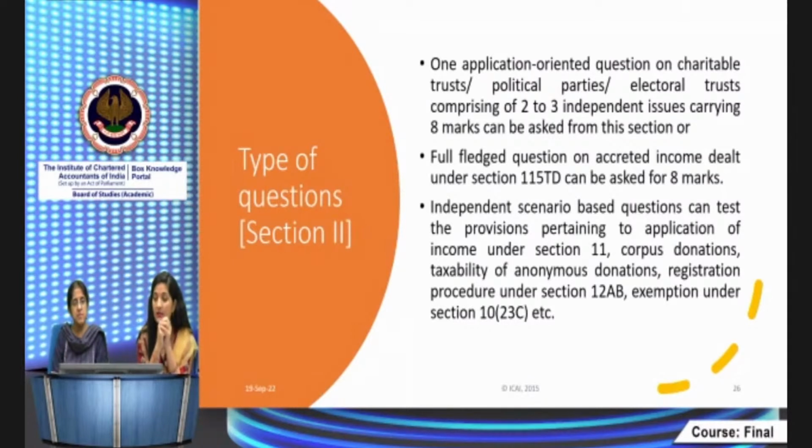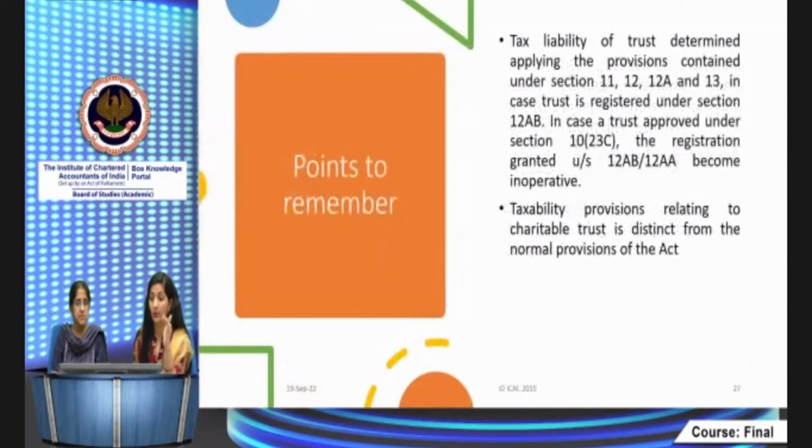And the independent case scenario can be tested from the provisions of section 11, 10(23C), corpus donations, anonymous donations. In this section, there are certain amendments which are really very important, and this is the one chapter only. You have to read the one chapter, but again, the provisions are quite different from the provisions of other entities. It's a special scheme.